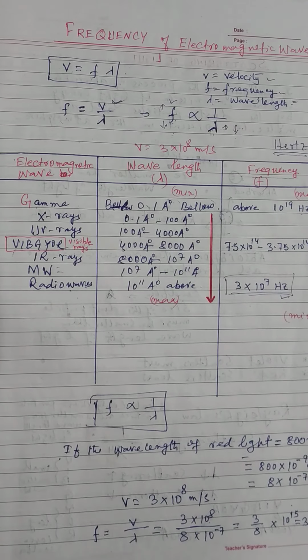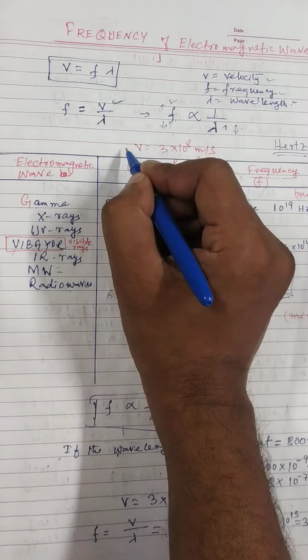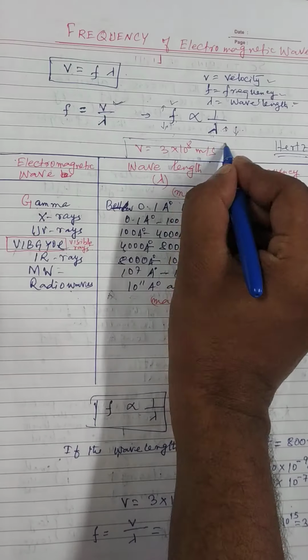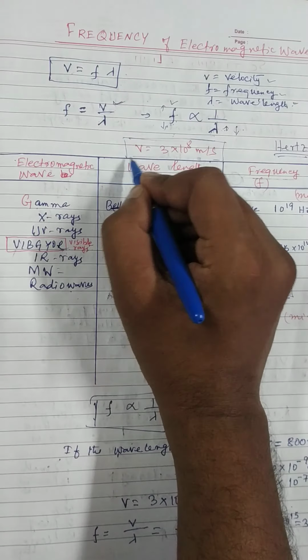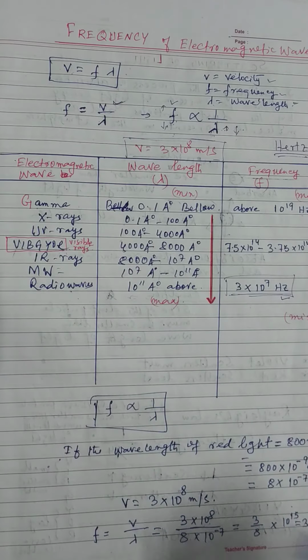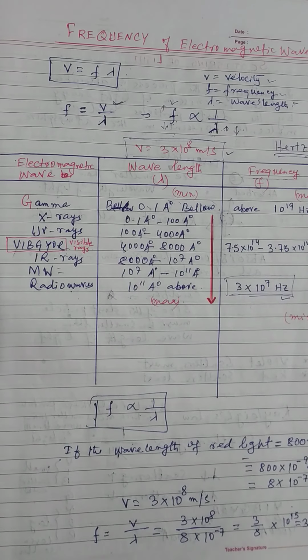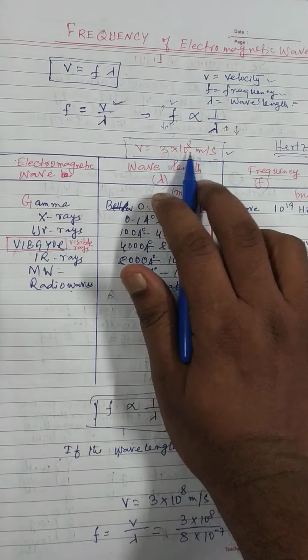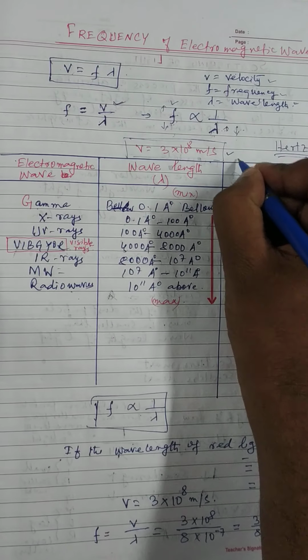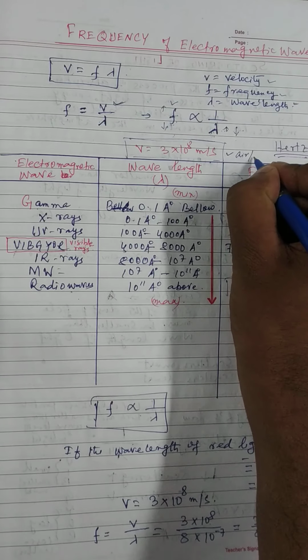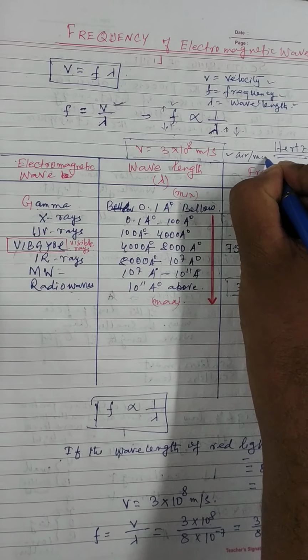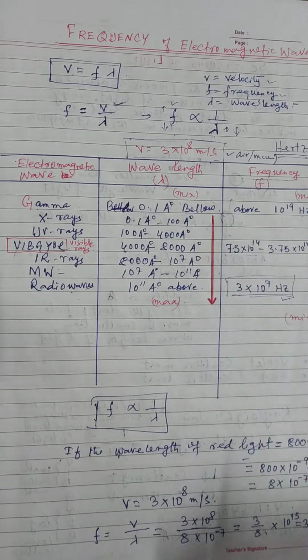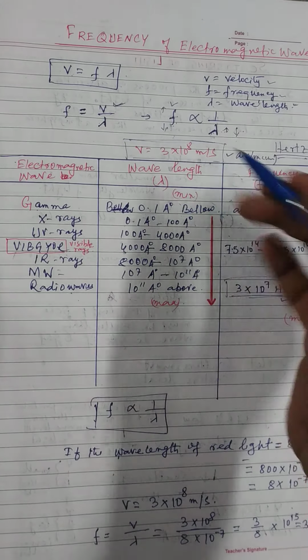The speed or velocity of all the electromagnetic waves is fixed or constant, that is 3 into 10 to the power 8 meter per second in air and vacuum. Clear? So this is the fixed value.